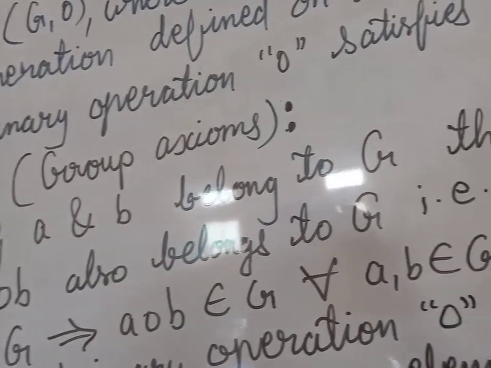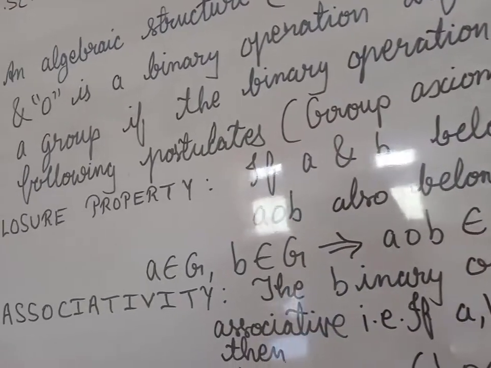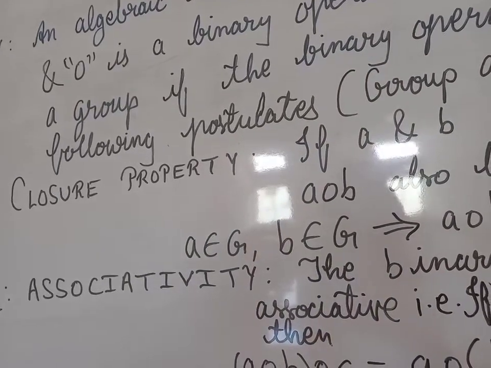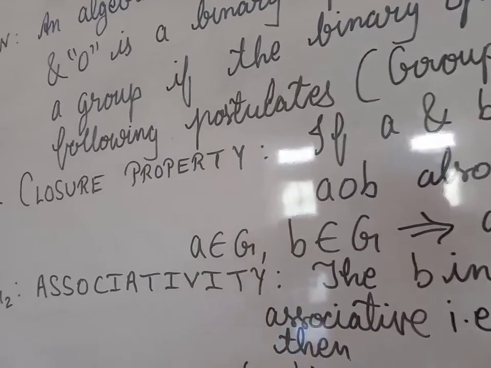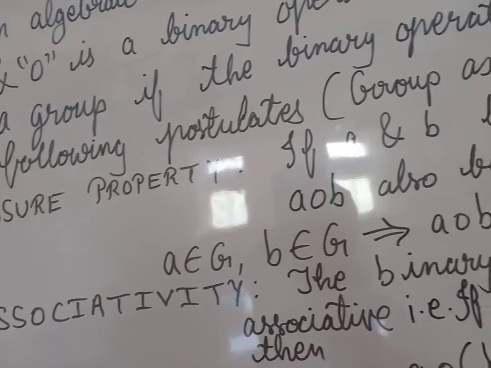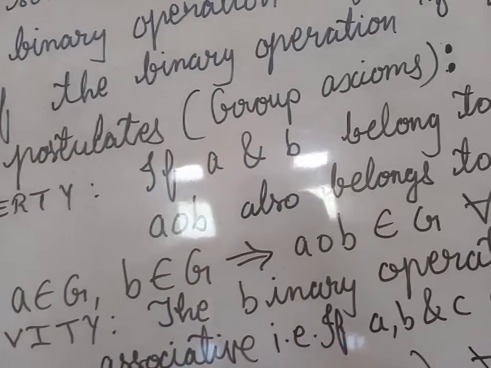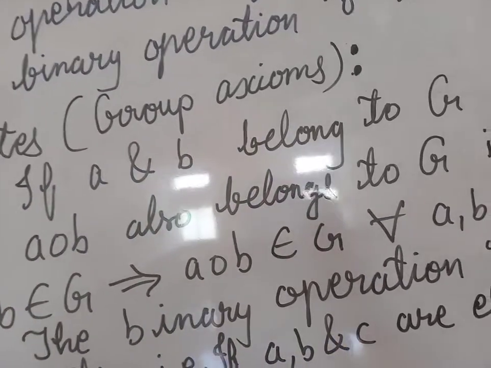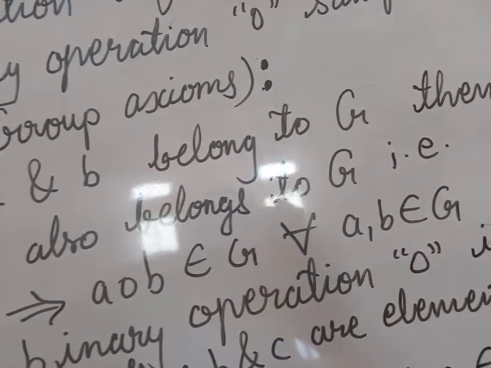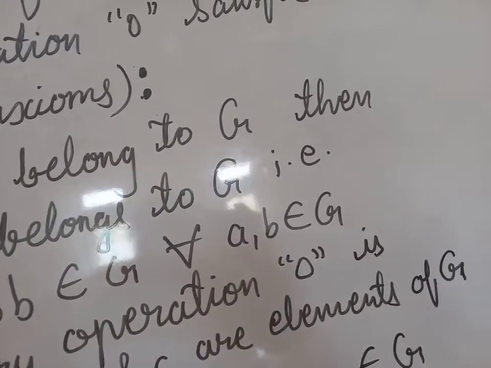In symbolic representation, we can write it in this manner: a belongs to G, b belongs to G implies that a O b belongs to G for all a, b elements of G.